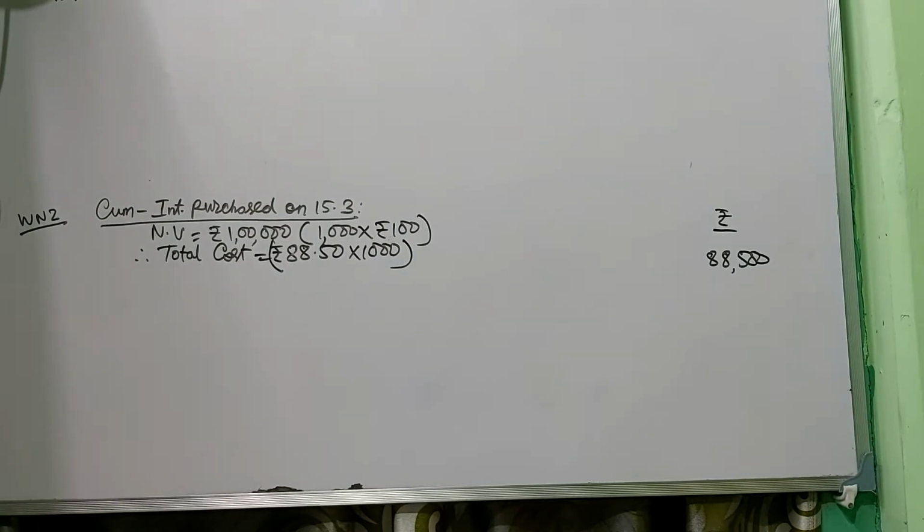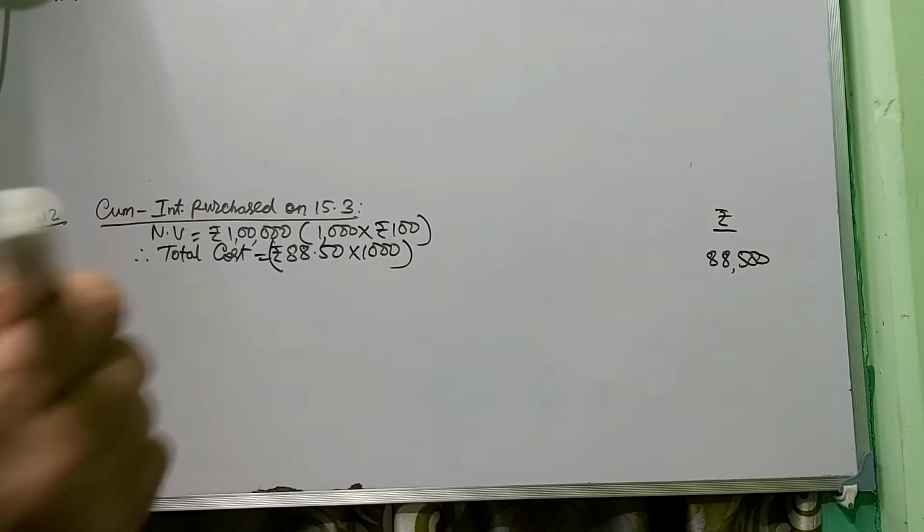Again, it has been purchased on 15 March. Interest is paid on 1st April, July, October and 1st January. From 1st January, how many months are due? It was purchased on 15 March, so January, February are due, and March means half a month is due, so 2.5 months are due.